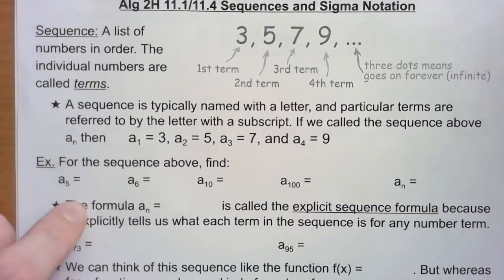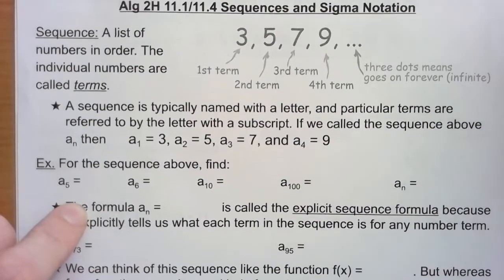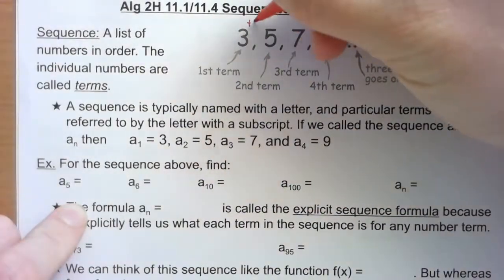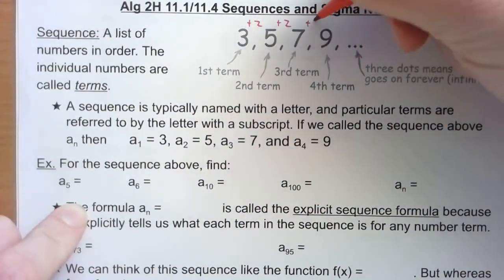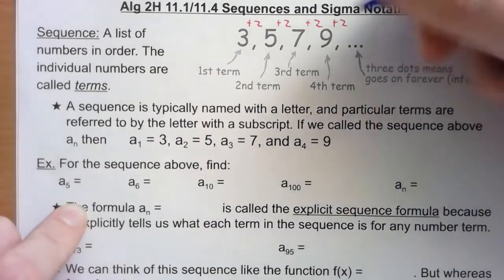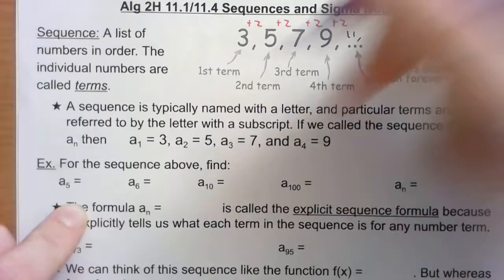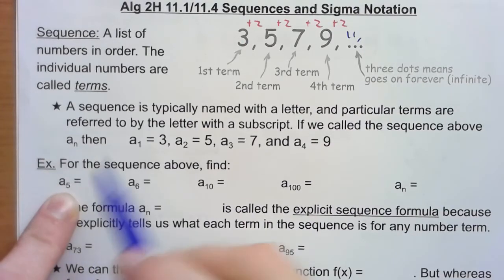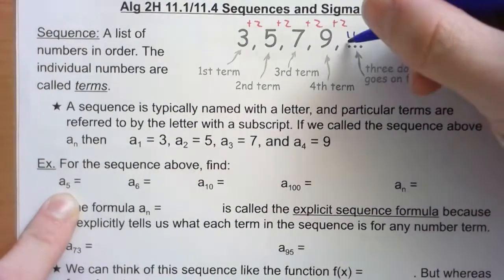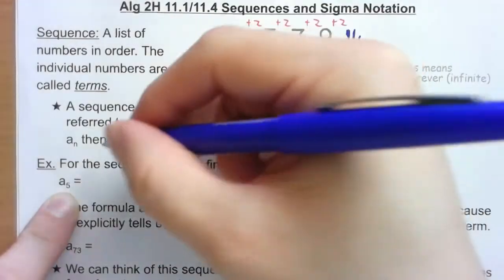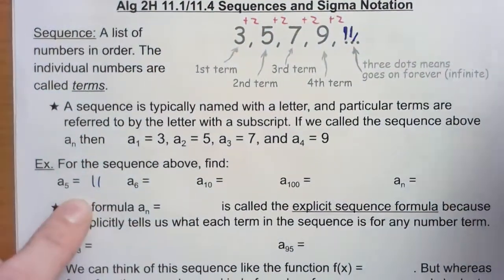So again, one of the big things is going to be looking for patterns here. Hopefully you can see this is a pretty obvious pattern. We're just doing plus 2, plus 2, plus 2. So if we wanted to find the next term, we would add 2 again. And of course, that would be 11. And that's what A sub 5 is. A sub 5 is the fifth term in the sequence. So that would be this 11 here, this next term that we just found. So A sub 5 would be 11.